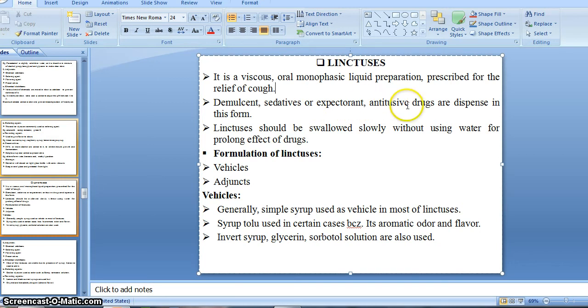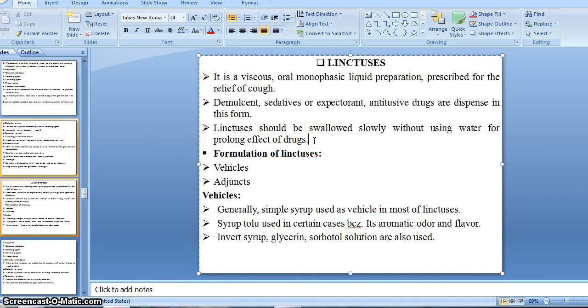Then the antitussive means the agent responsible for suppressing the cough, which helps to decrease or minimize the formation of cough, right? Production of cough is decreased or minimized by antitussive drugs. So this category of drugs is basically dispensed in the form of linctus. Then linctus should be swallowed slowly without using water for a prolonged effect of the drug.